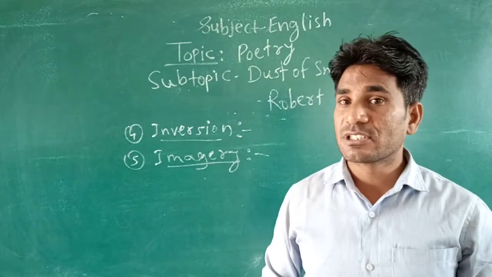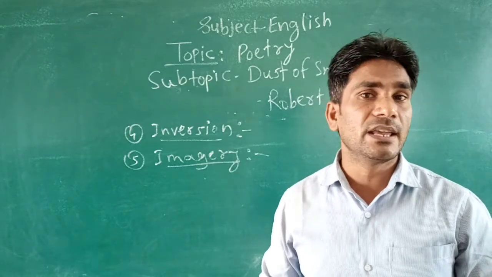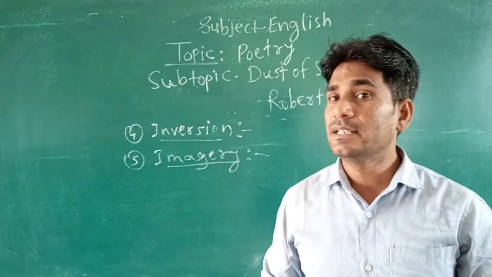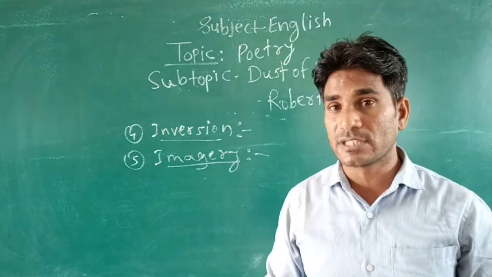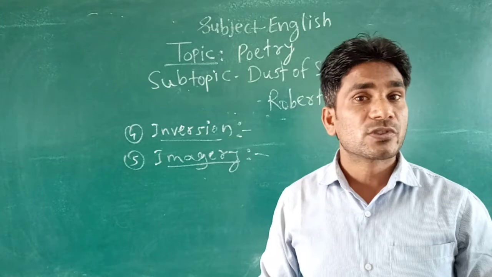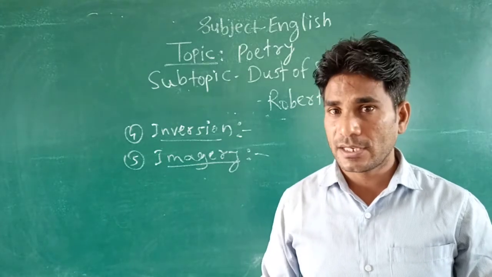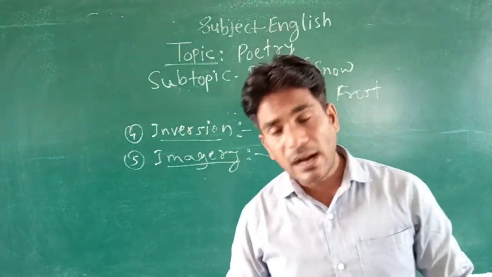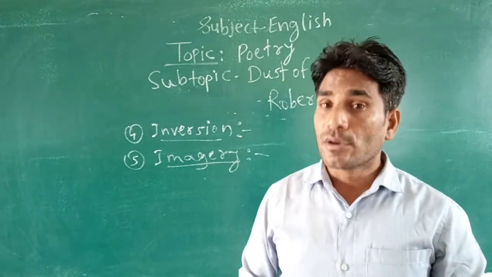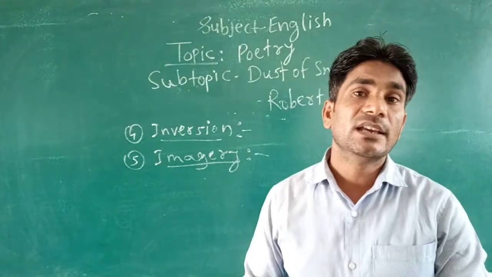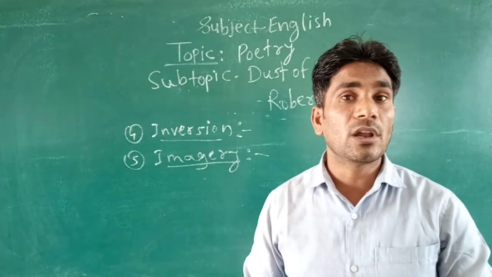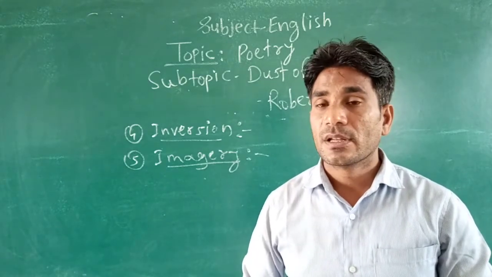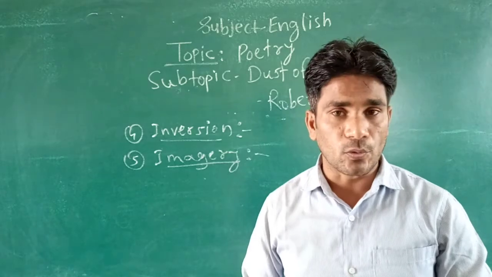Besides, rhyme scheme we have seen A, B, C, D, C, D. Rhyming pairs again we have seen: crow, snow, me, tree, then heart, part, mood, rude. Okay, so these are the rhyming words or rhyming pairs. So this is all about this poem Dust of Snow.